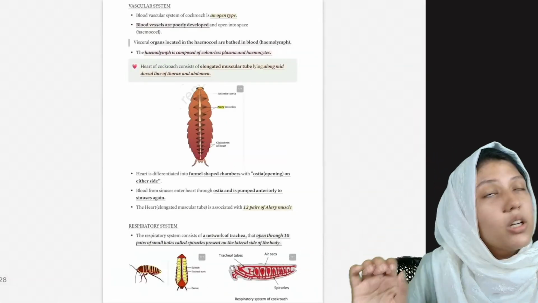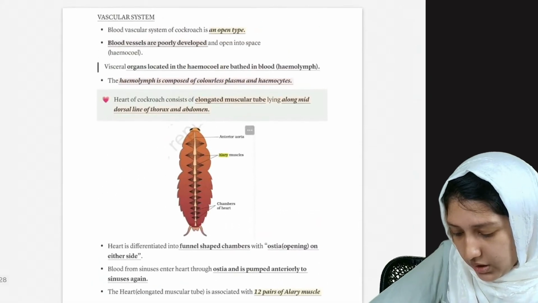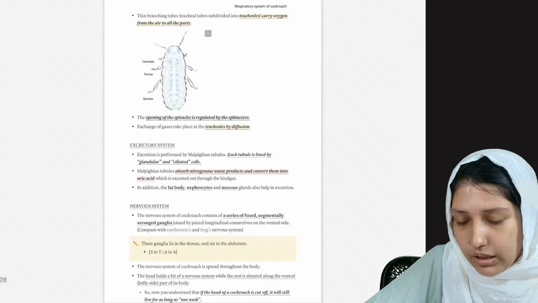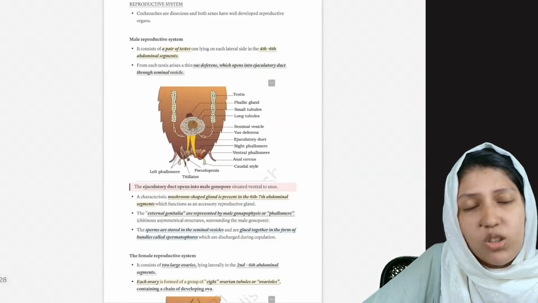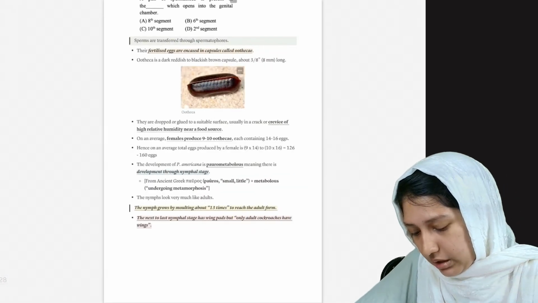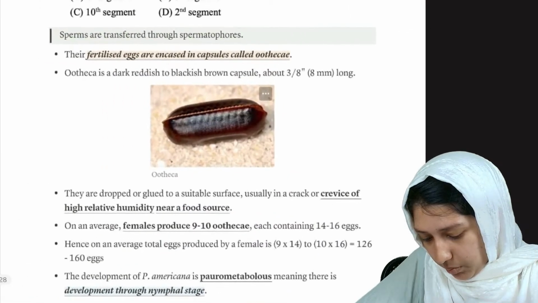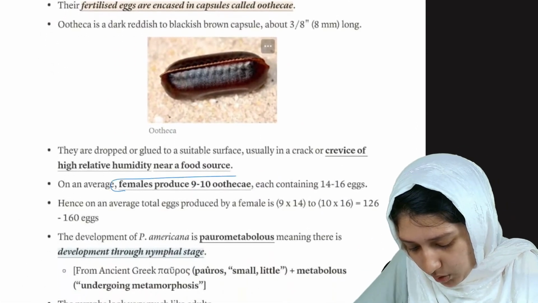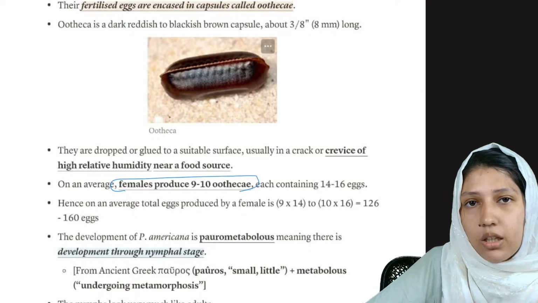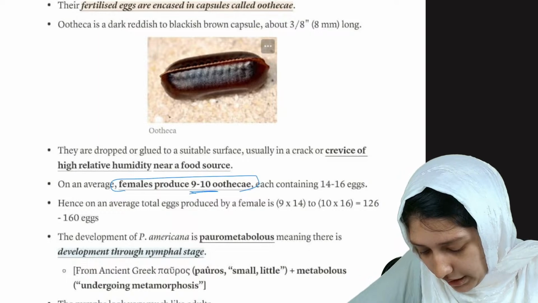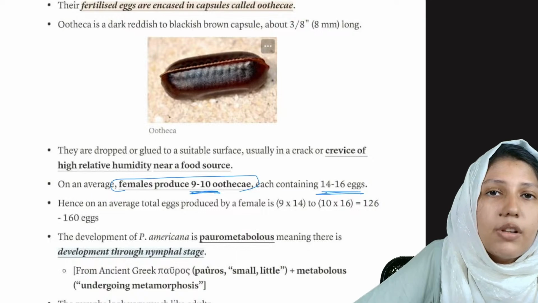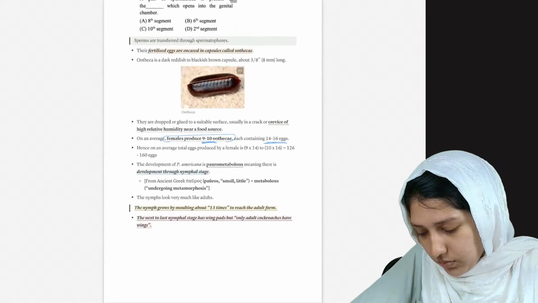So this was about cockroach. Cockroach also has a respiratory system and vascular system. You can just refer to the old NCERT about cockroach, because it is not in the current NCERT. Now just remember one more point: the female can produce 9 to 10 ootheca. Ootheca are their egg forming structures. Each ootheca contains 14 to 16 eggs. So this was about cockroach.